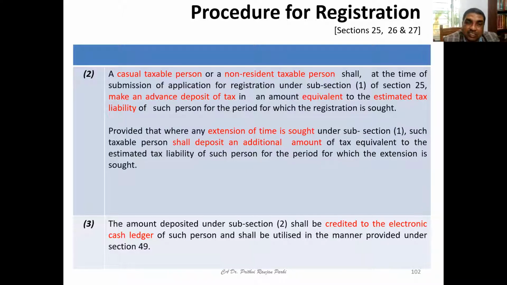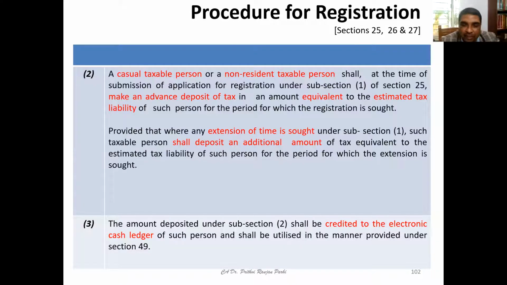Provided that where an extension of time is sought, let us say after that he has applied for extension of the registration certificate, then he has to deposit the additional amount of tax equivalent to the estimated tax liability for the period for which extension is sought. Let us say extension is sought for another 15 days. So for a further 15 days, whatever the additional amount of tax liability is estimated, that also shall be deposited. The amount so deposited shall be credited to the electronic cash ledger of the person.